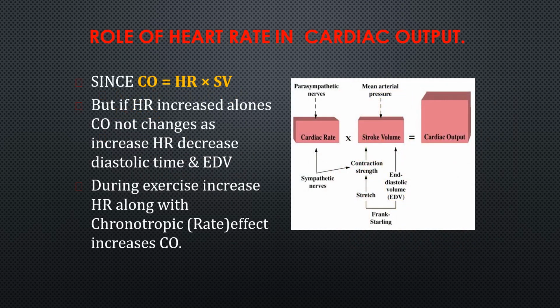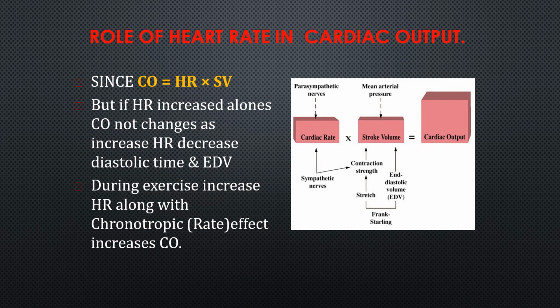And the role of heart rate in cardiac output. Till now we have seen the stroke volume, that is the intrinsic and extrinsic mechanisms. Now heart rate. If heart rate increases alone, cardiac output does not change much, as increased heart rate decreases the diastolic time and end diastolic volume.